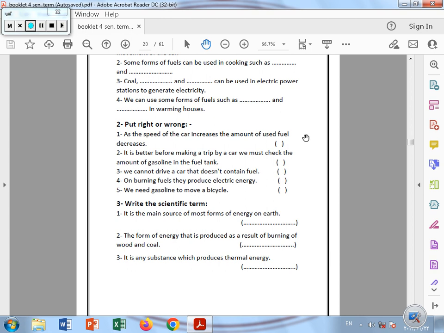It's any substance which produces thermal energy. If I said any substance, so it's fuel. Very good. What if I said it's the substance that I use inside the car to give the car its needed energy? Very good, it can be fuel or gasoline.